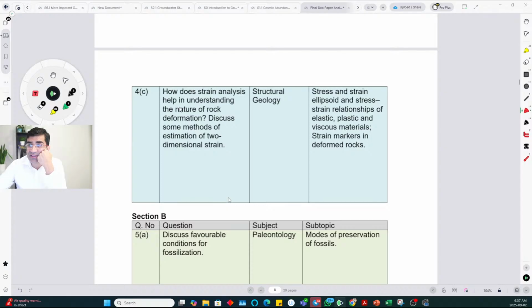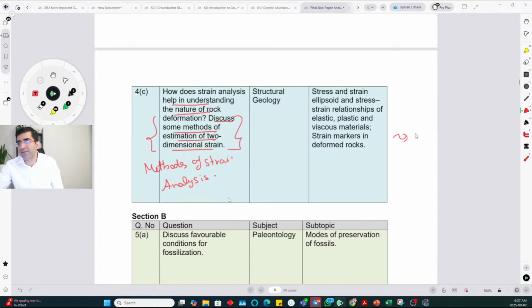How does strain analysis help in understanding nature of rock deformation? Discuss some methods of estimation of 2D strain. So because they asked a little bit about 2D strain, but we have already discussed methods of strain analysis. And this is also mentioned in the syllabus, how do you determine strain, but still you can assign it a difficulty of 2 or 3 just based on the fact that they specifically ask this: